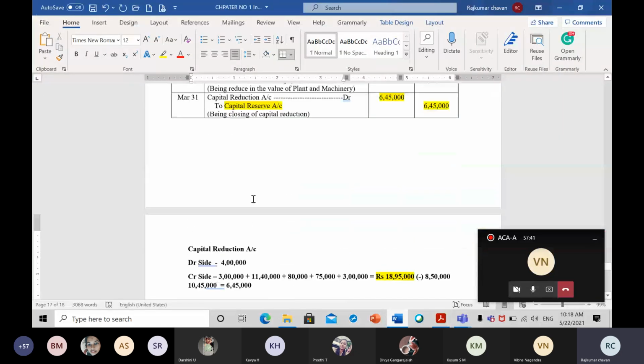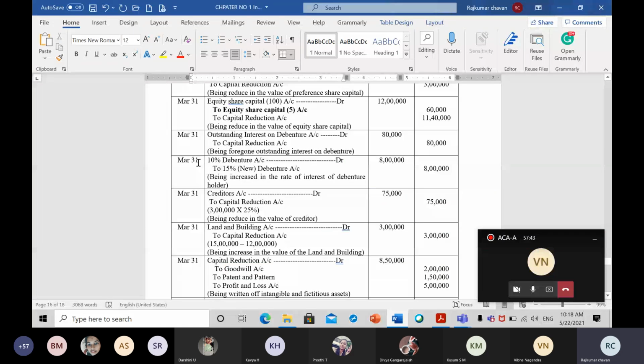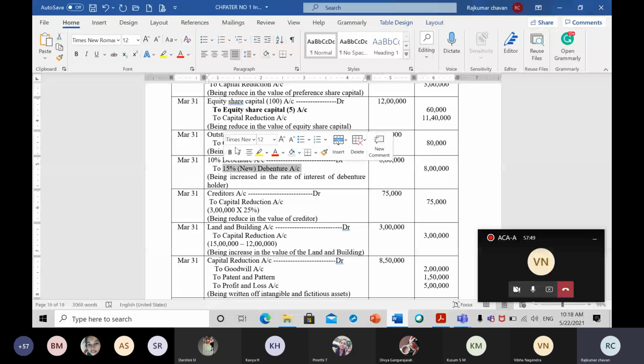15%. So we have already passed one entry, 10% debenture account debit to 15%. So this 15% I told you, new debenture we have given to the old debenture holders. The rate is new actually, but the amount is the same only, which is how much? 8 lakh rupees. So new always will go to the balance sheet.